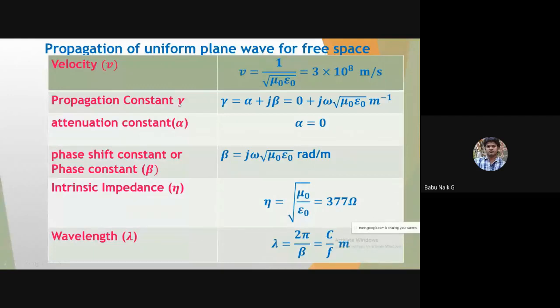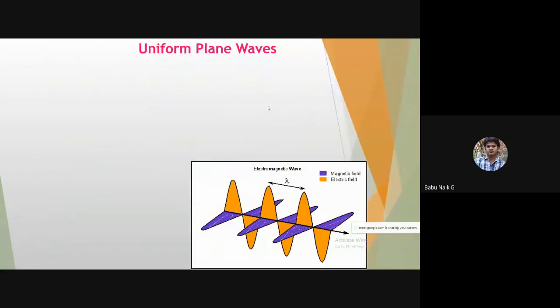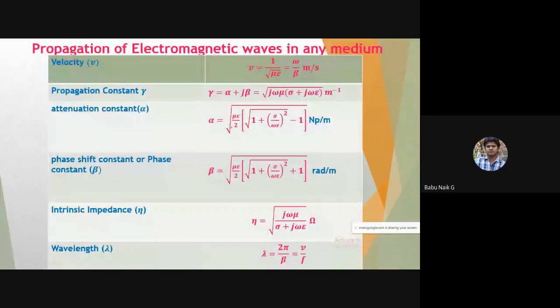In a similar way, now the propagation constant. You can calculate it here. So gamma is equal to alpha plus j into beta. Here we have the complete tabular equations which we considered. In this, if you substitute sigma equal to 0, you can see it here.